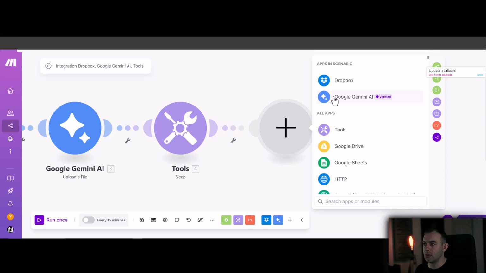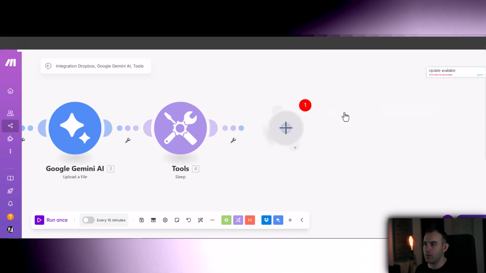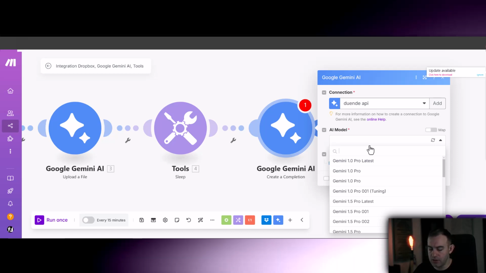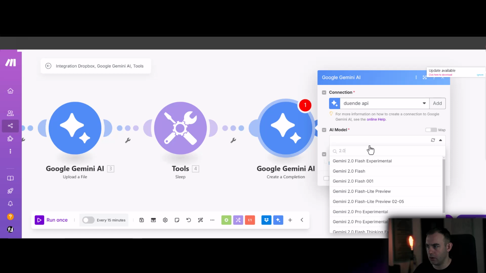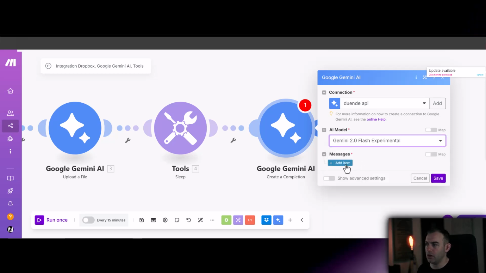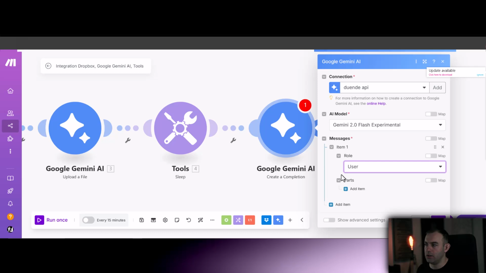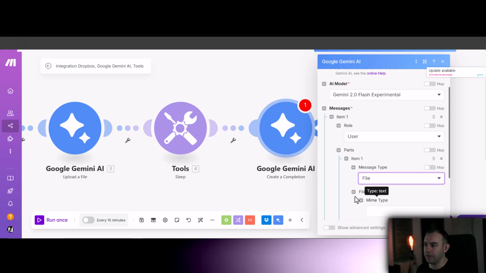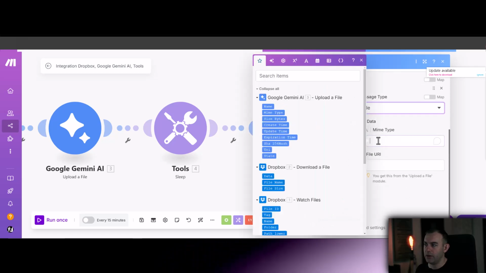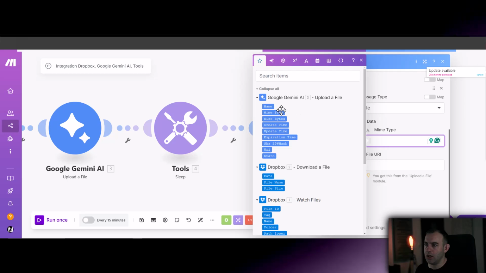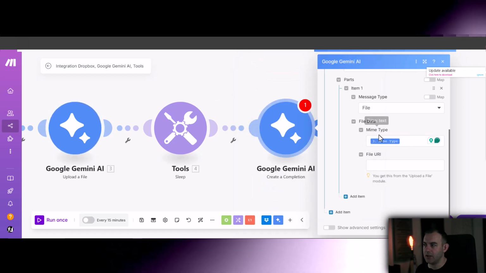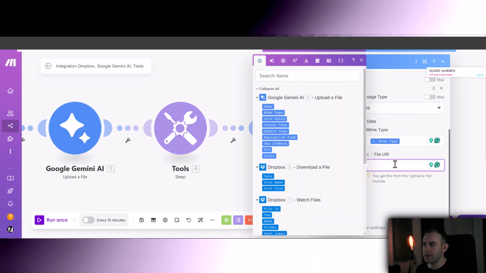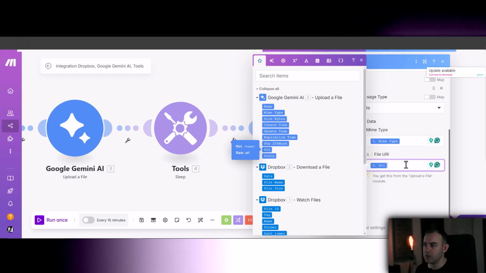We can get Google Gemini to analyze our video. So create completion. For the AI model, for now I'm using 2.0 Flash experimental, and our messages, the first one, it's going to be role user, and the message type is going to be a file. So you're giving the file first. MIME type, just use that. It's basically the type of the file, just map it from the previous module. And so the file URL, just map it from there.